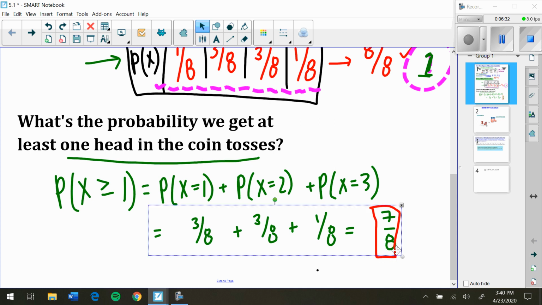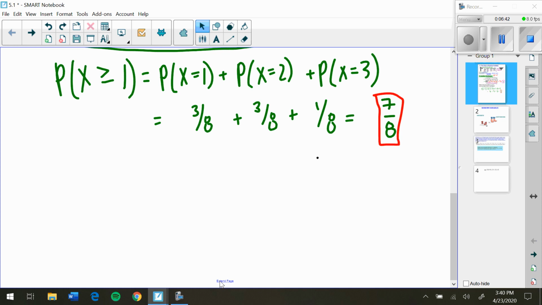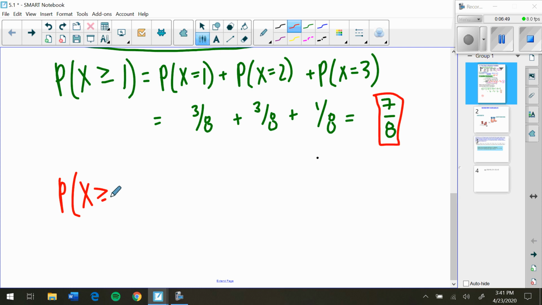But maybe you're sitting at home and you're like, I can see another way. If I want to find the probability that I get at least one head here, the probability that X is greater than or equal to 1, I could also write this as 1 minus the probability that X is equal to 0.